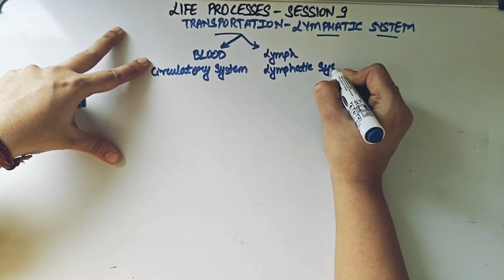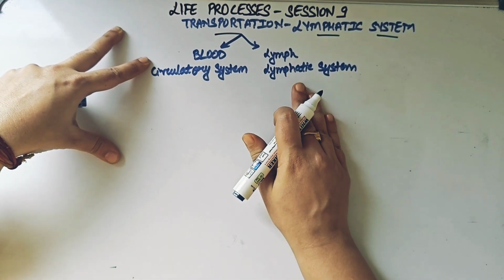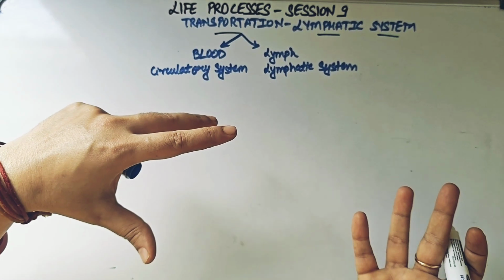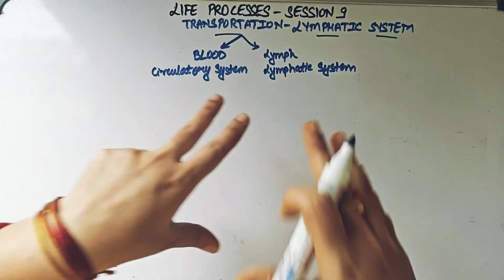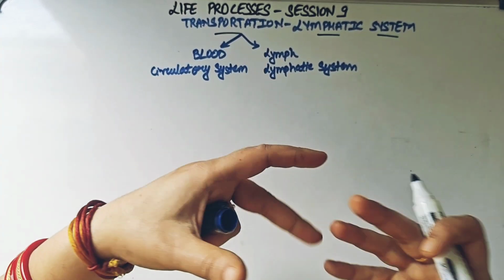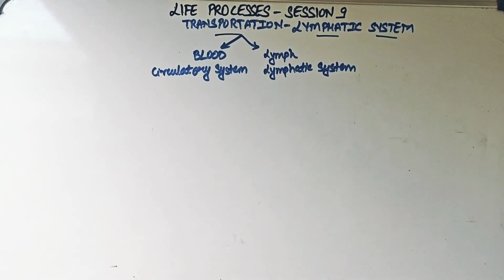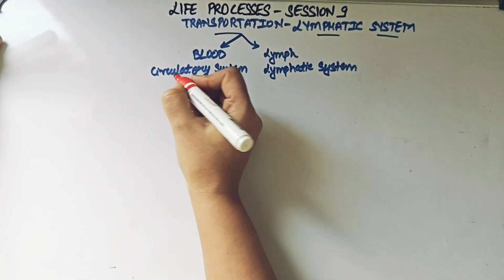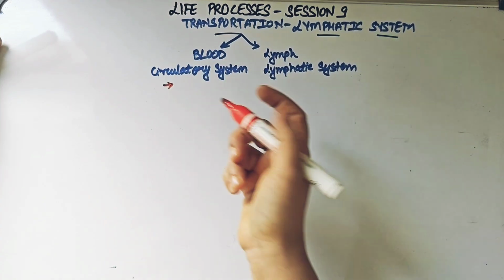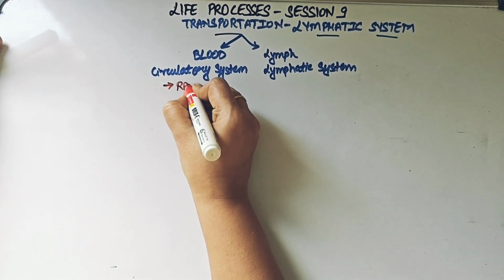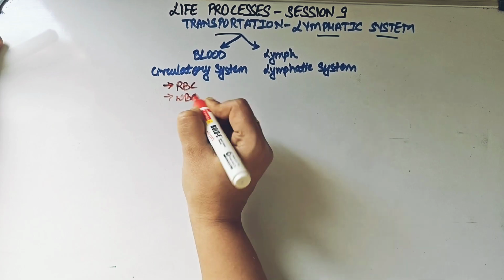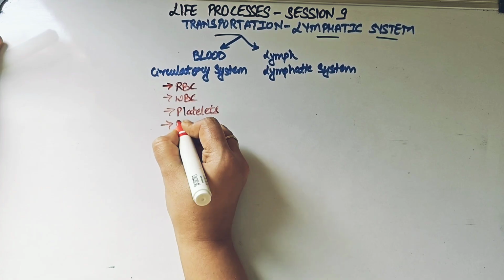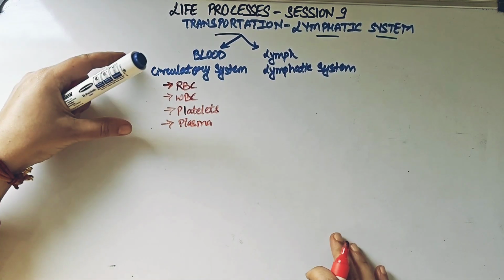So it is very important first of all for us to understand what this lymph is all about. What is this lymph mainly? Many of you know what blood is. We already know what the different components of the blood are, right? But do we know what lymph is actually made up of, or what it comprises? So let us understand that clearly. If I ask you what the different components of blood are, many of you can answer that blood comprises components like blood cells, which include our RBCs, our WBCs, the platelets, and the plasma. So these are the major important components of the blood.